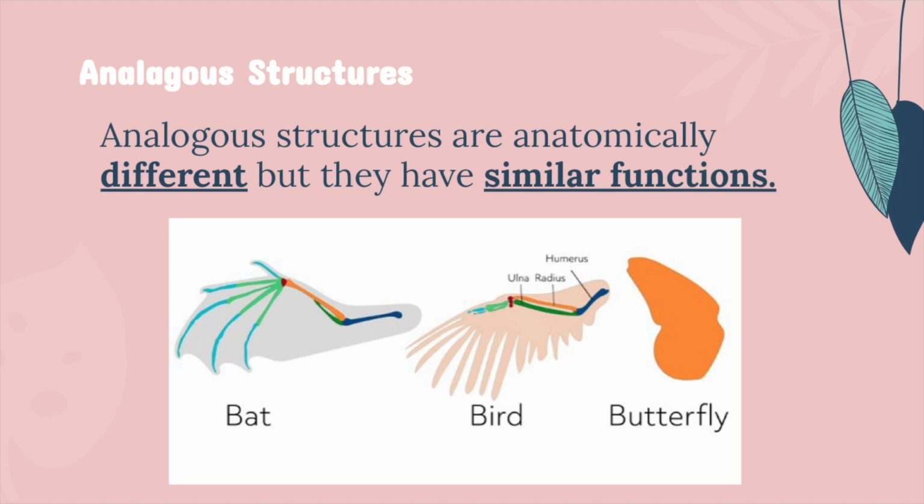So, long story short, we've learned about divergent evolution and the way that it relates to homologous structures, and convergent evolution and the way it relates to analogous structures.